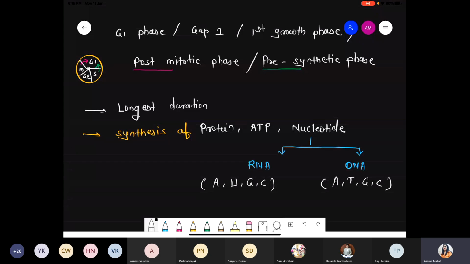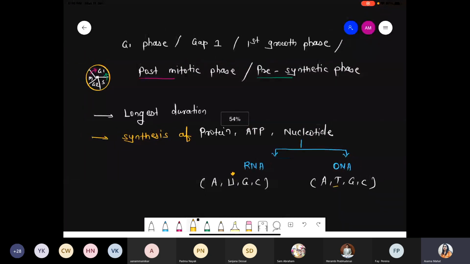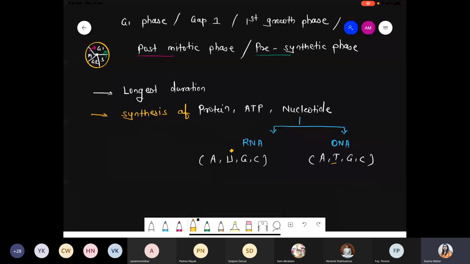So in G1, all types of nucleotides get formed, which are required for RNA synthesis and for DNA synthesis. Uracil is specific to RNA, and in place of uracil, thymine is present in DNA. So in RNA there are 4 nucleotides, and in DNA also 4 nucleotides. All these nucleotides are synthesized during the G1 phase.